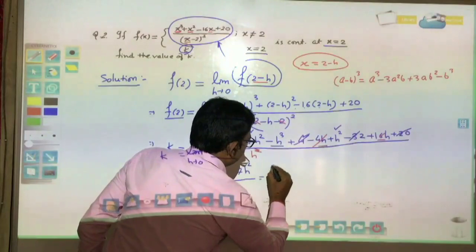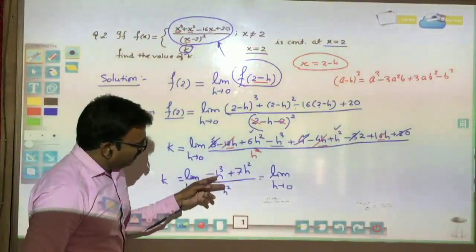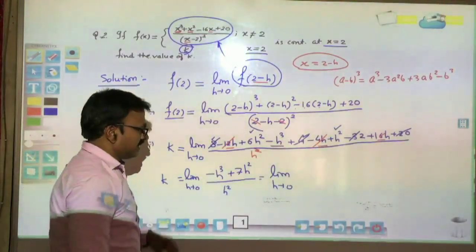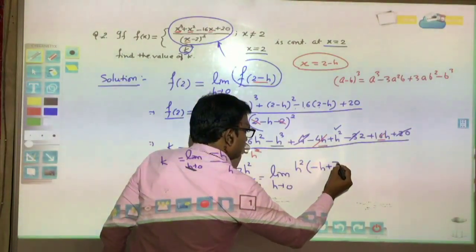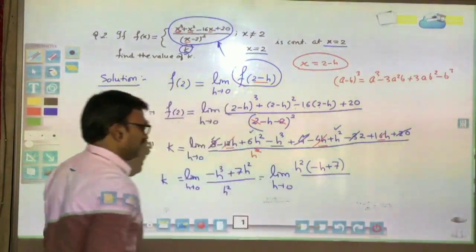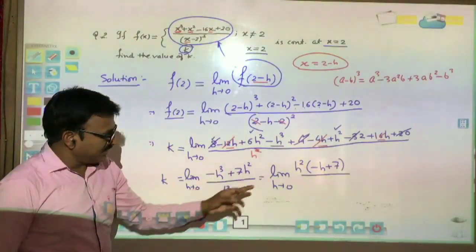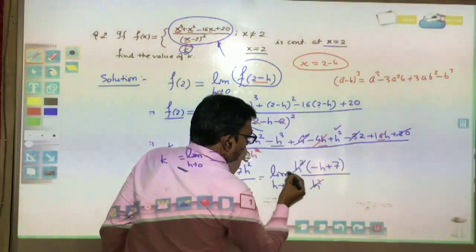Now simplify it. Limit h tends to 0. From the numerator we can take h square common, then minus h plus 7. Divide by h square, and h square will be cut by h square.